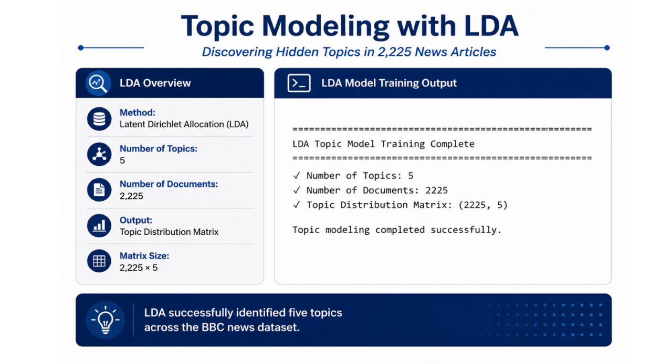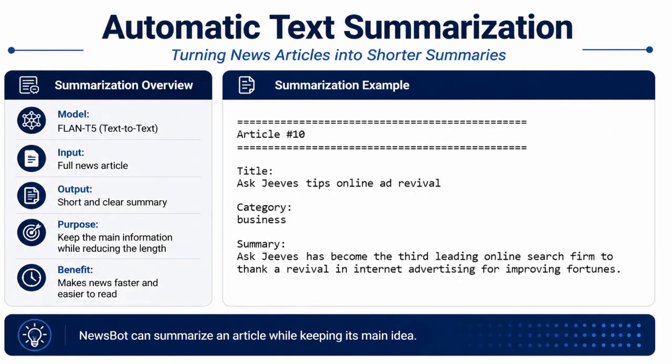For this part of the project, I used LDA for topic modeling. The model analyzed 2,225 news articles and created 5 topics. The result was a topic distribution matrix with 2,225 rows and 5 columns. The output confirms that the topic modeling was completely successful.